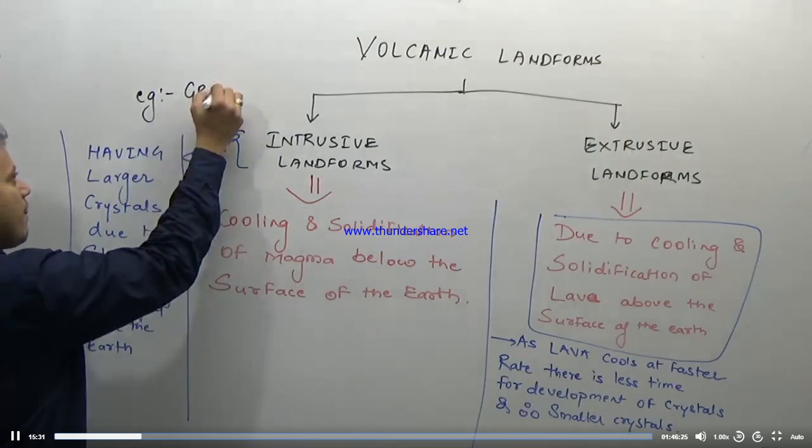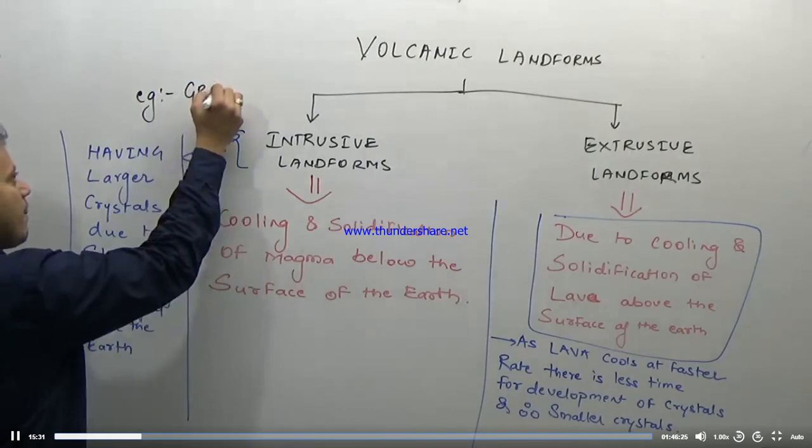While the hypabasal landforms are formed just beneath, or we can say near the surface of the earth, or just below the surface of the earth. So the difference between plutonic is very deep inside the earth and hypabasal is just below the surface of the earth.